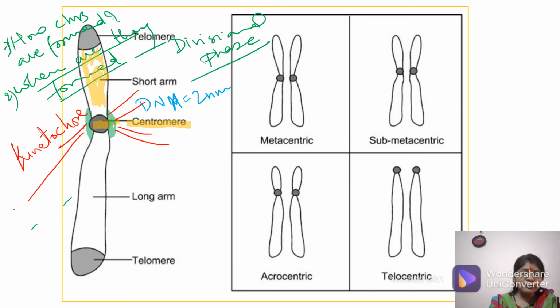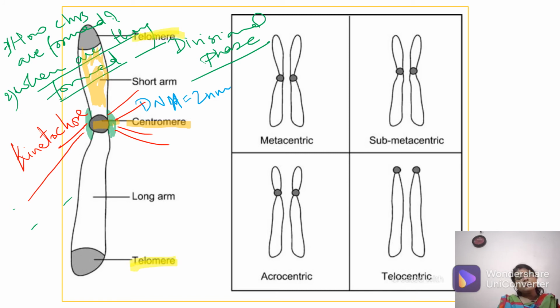Now if you look at the chromosome, it has a short arm and a long arm. The ends of the chromosome are called telomeres.